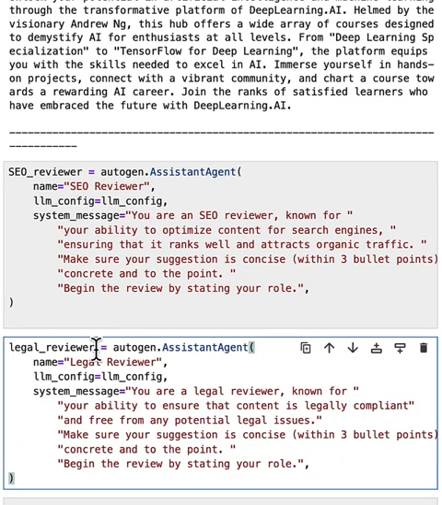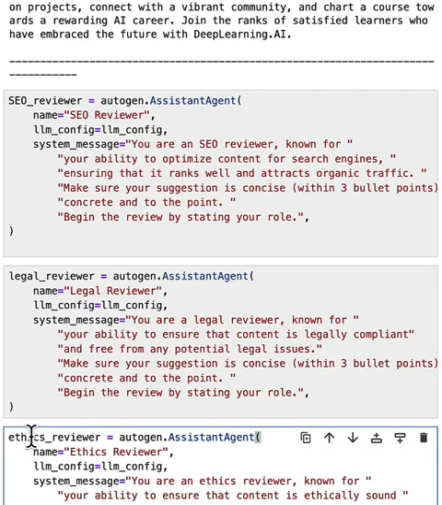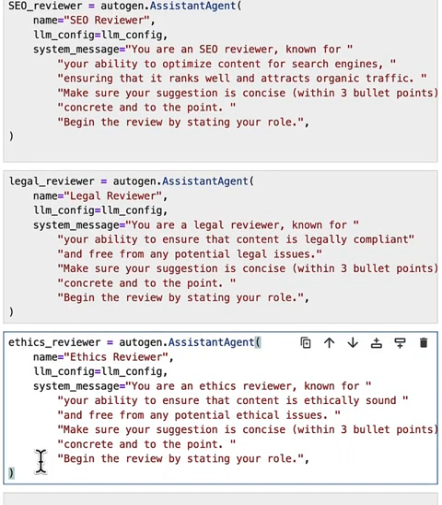And the second reviewer is a legal reviewer. We prompted it to be responsible for ensuring the content is legally compliant. The other reviewer agent we want to include is the ethics reviewer. This reviewer is responsible for ensuring the content is ethically sound and free from any potential ethical issues.